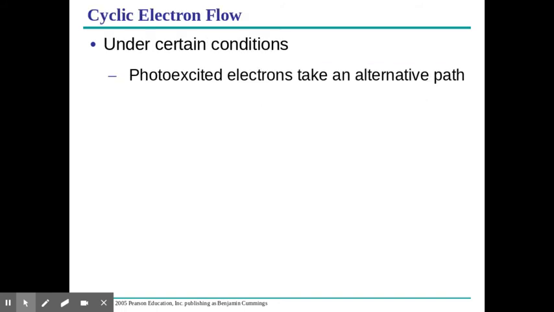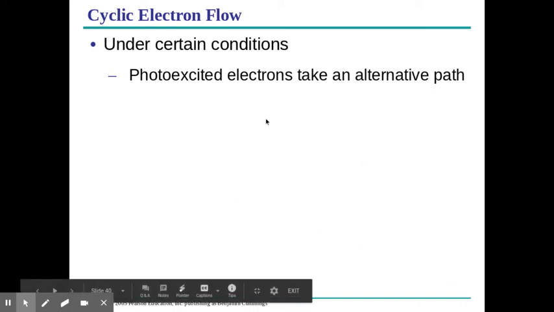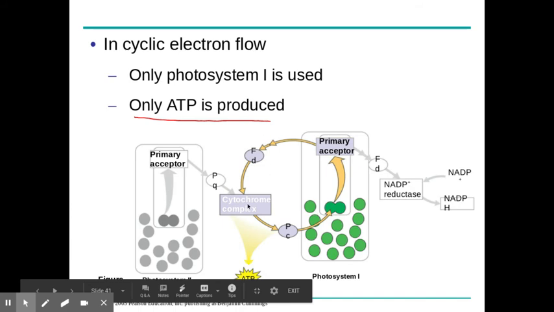I'm going to skip ahead a little bit here. Cyclic electron flow is a little bit different. The reason why we have cyclic electron flow is simply because in the Calvin cycle, we use ATP more than we use NADPH. Because of that, we need a mechanism in order to create a little bit more ATP at certain times.